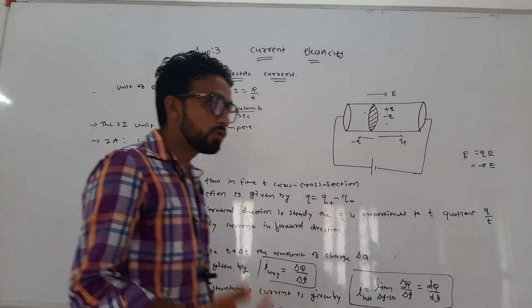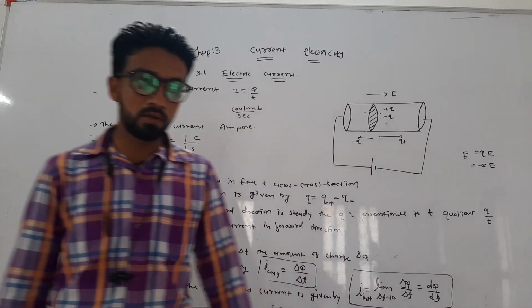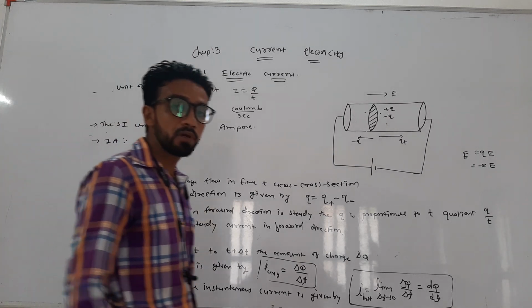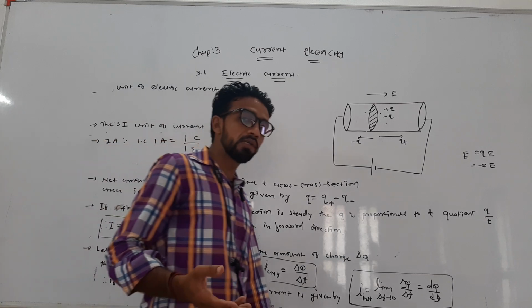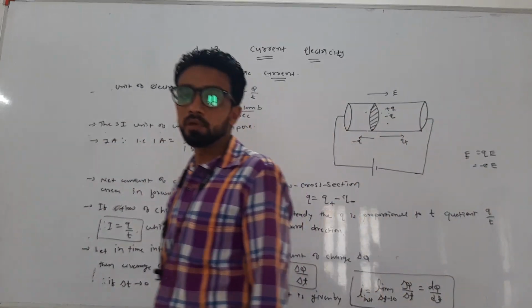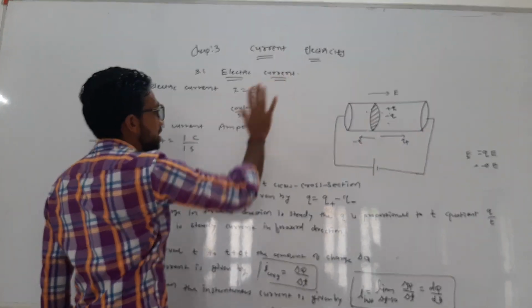In the devices we use in day-to-day life, the current is measured in amperes. In lightning, the current is on the order of 10,000 amperes, and the currents in the nerves in our body are in microamperes. Okay, so this is all about electric currents.